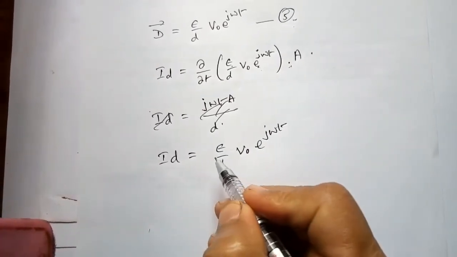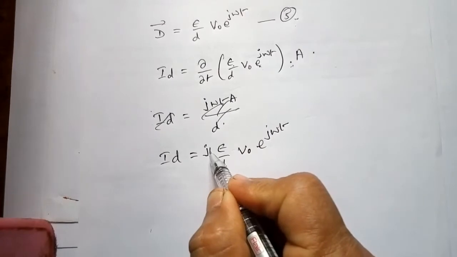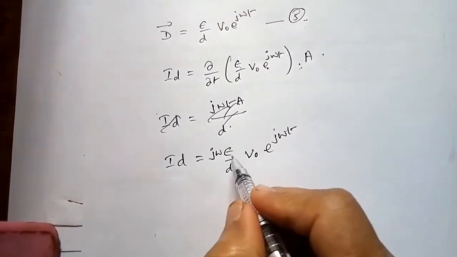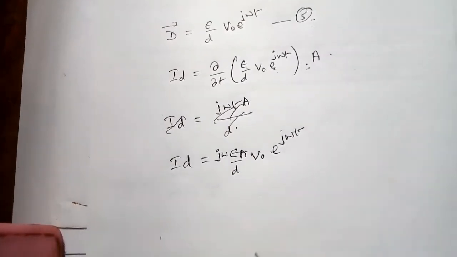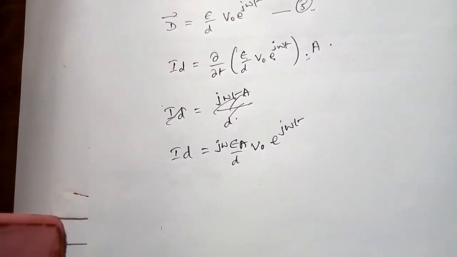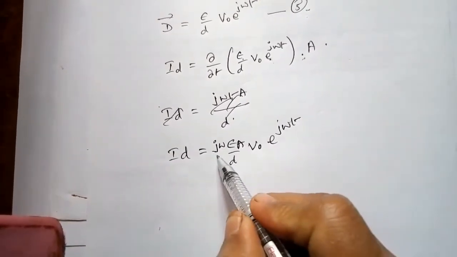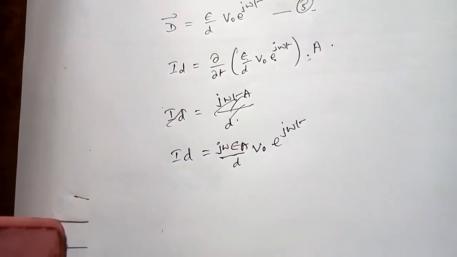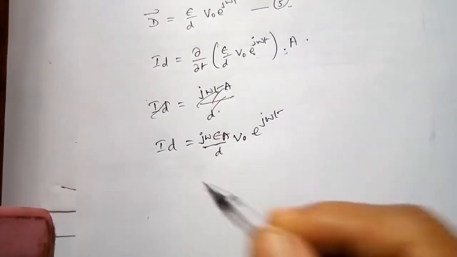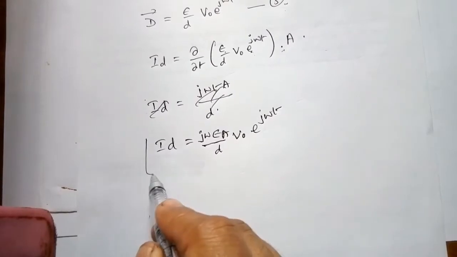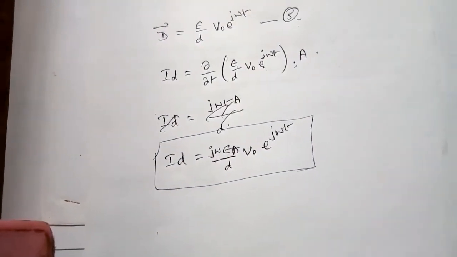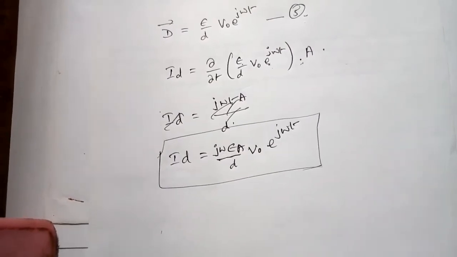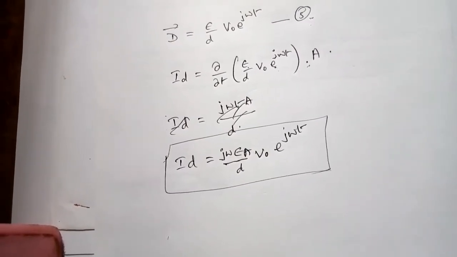So I'll write j omega, then A is again an area constant. Therefore you get j omega epsilon A divided by d, V naught e to the power j omega t. This is the expression for displacement current.